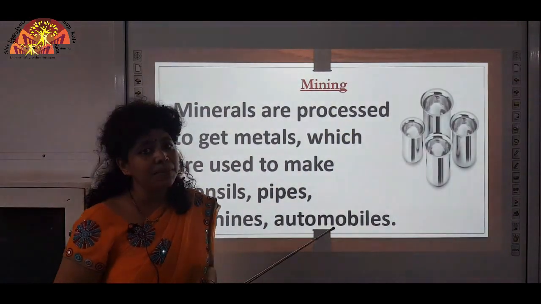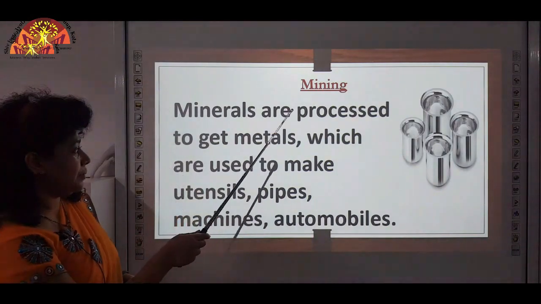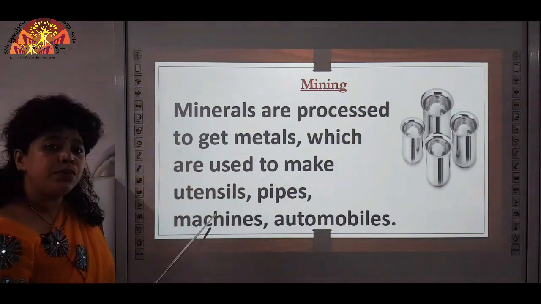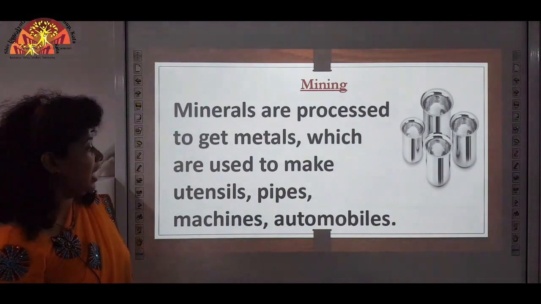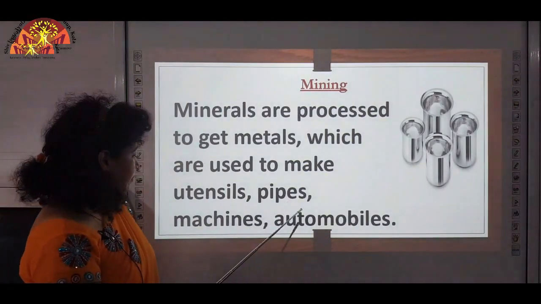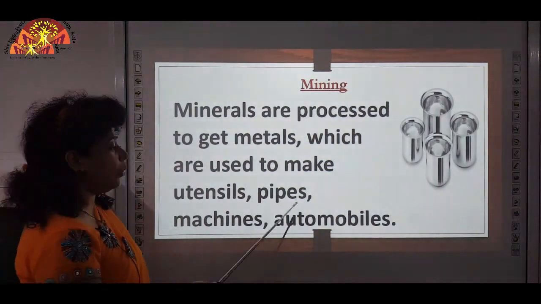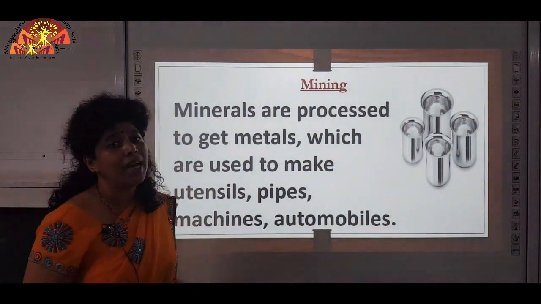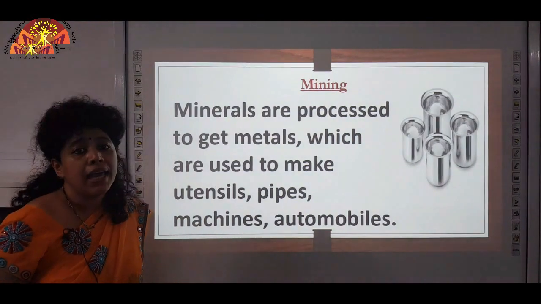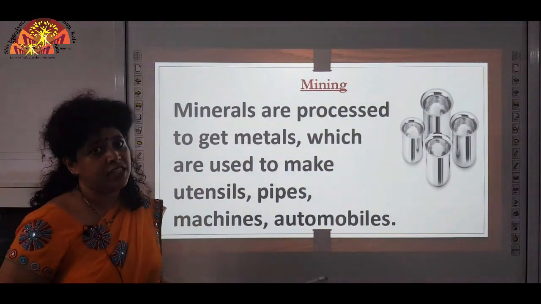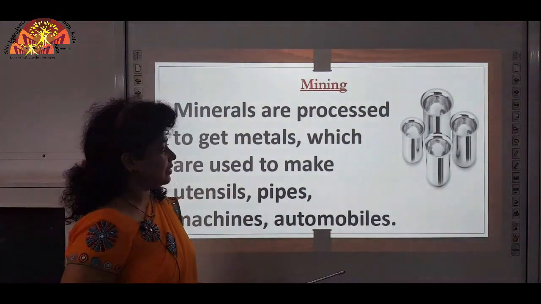And what are these metals used for? These metals are used to make utensils, means bartan. They are used to make pipes, they are used to make various types of machines and automobiles. What are automobiles? Cars, bikes, buses, trucks, these are all automobiles. Okay?